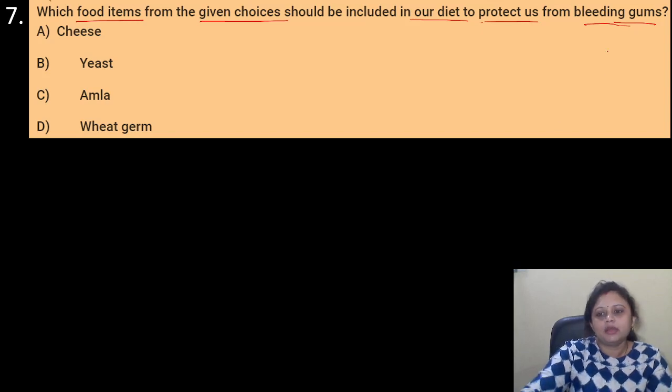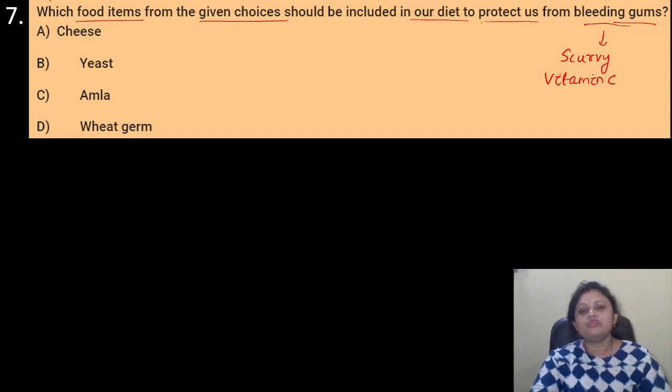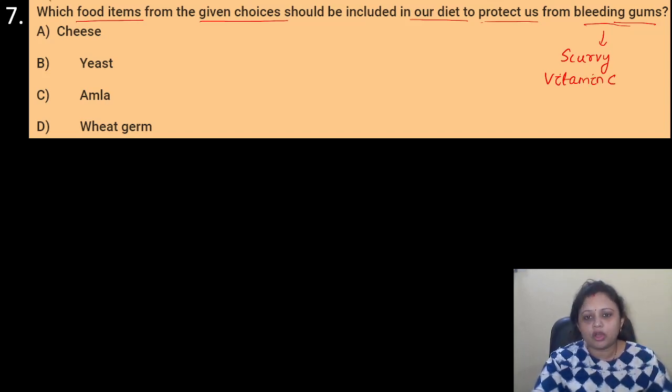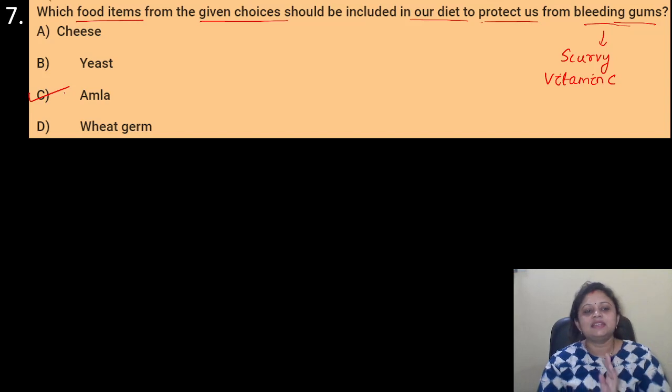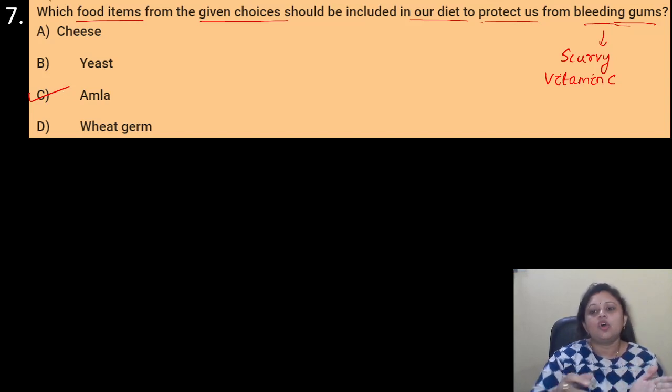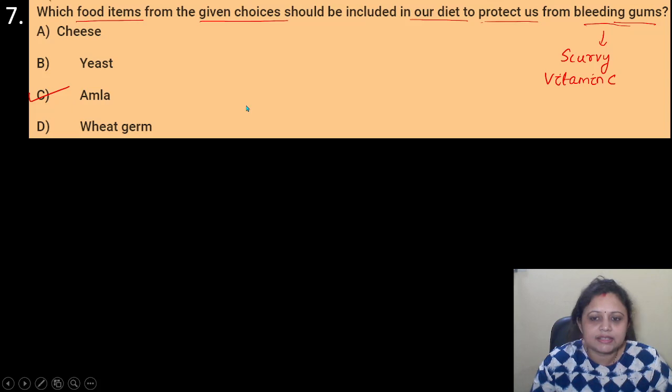Bleeding gums occur in a disease called scurvy, which occurs due to deficiency of vitamin C. So we have to find in which option vitamin C is present. Vitamin C is present in amla, so the correct answer is option C. Vitamin C is also present in citrus fruits like lemon and orange.